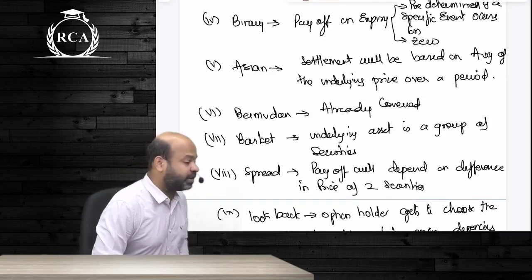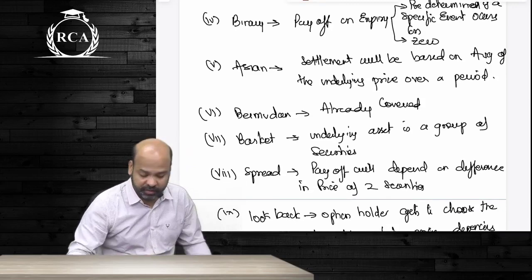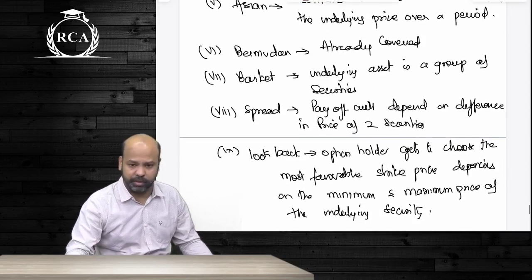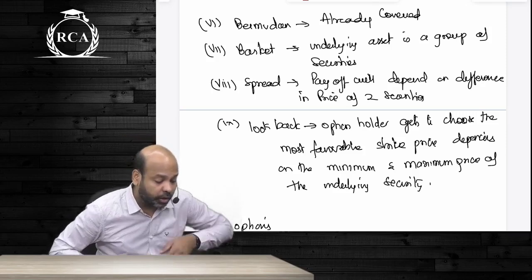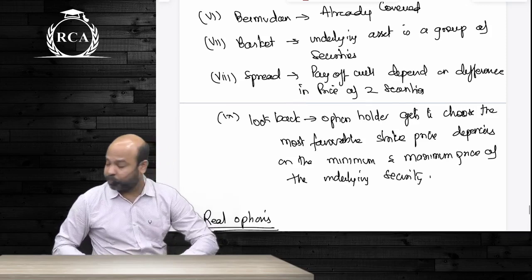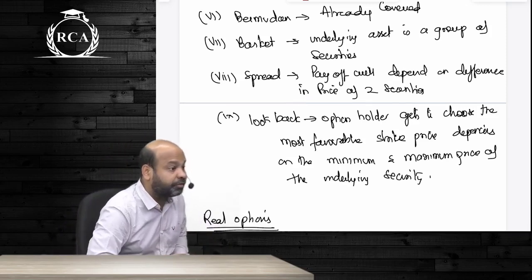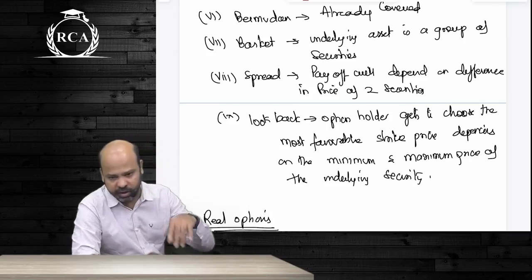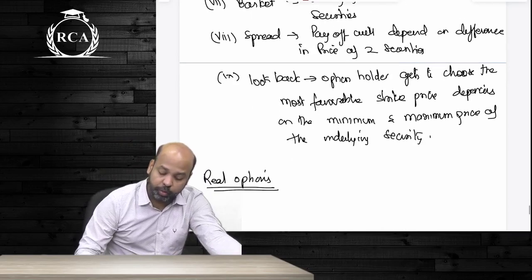Asian option, guys, settlement will not be based on a specific price, it will be based on the average price. Very good. Bermudan option already covered. Basket option, the underlying is not a single security, it is a group of securities. Spread, the word spread means difference. So here the payoff will depend on the difference between the price of two variables rather than on the price of only one variable. Lookback option, guys.